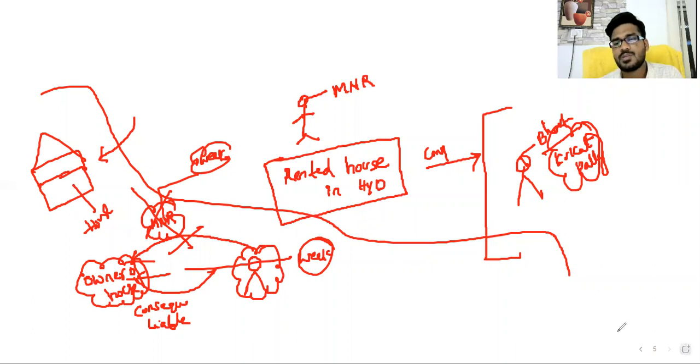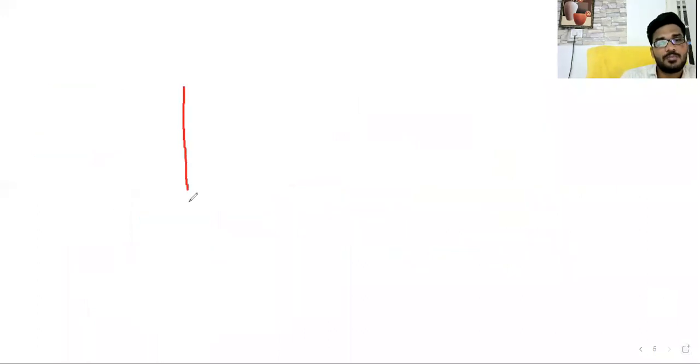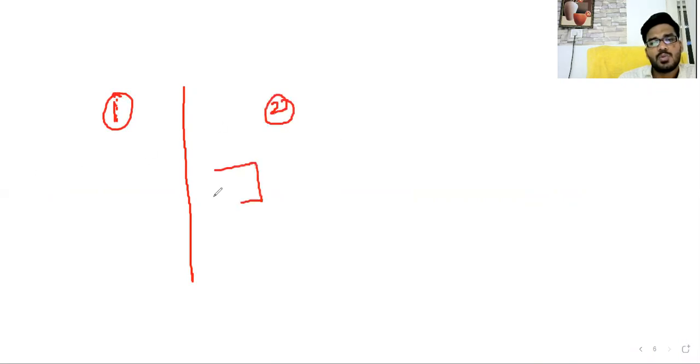Okay, sir. Next question. Listen carefully. First question completed. Second, next question. Then the house owner and Bharat are there.